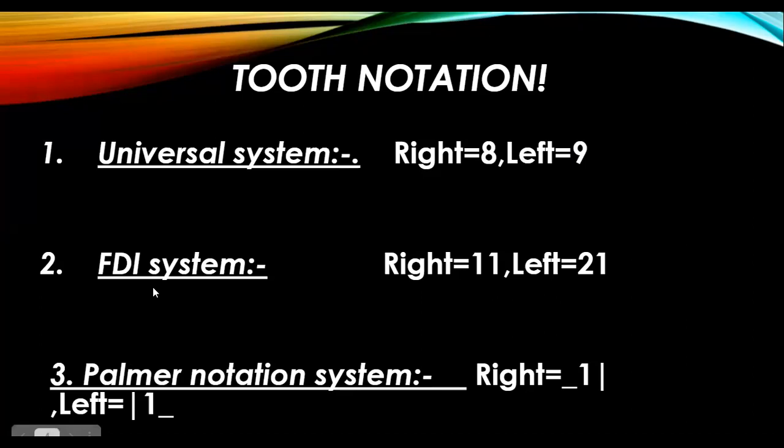Then if we discuss the FDI system, it is basically a 2-digit number system, right? The maxilla of the right side was numbered as 1, then the maxilla of the left side was numbered as 2, then the mandible left side 3, then the mandible right side number 4, right? If you can recall it from the previous lecture. So, let me draw it for you.